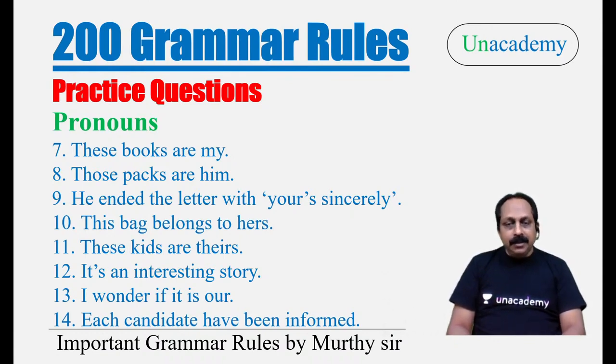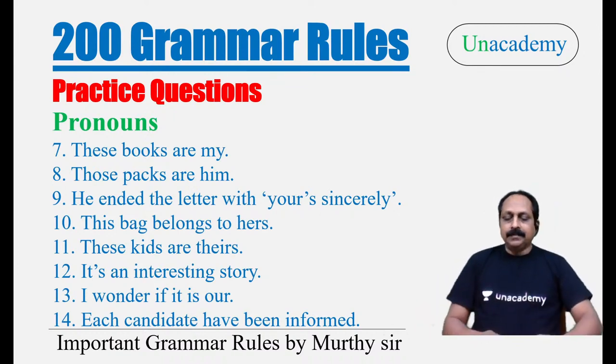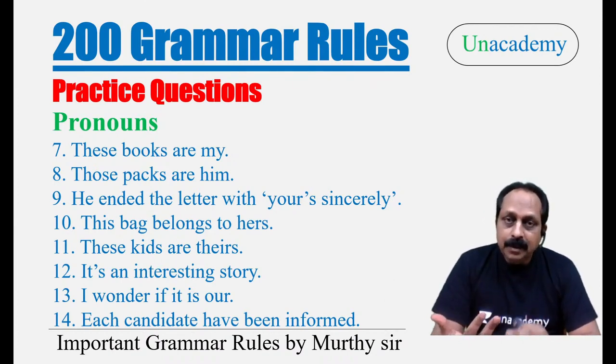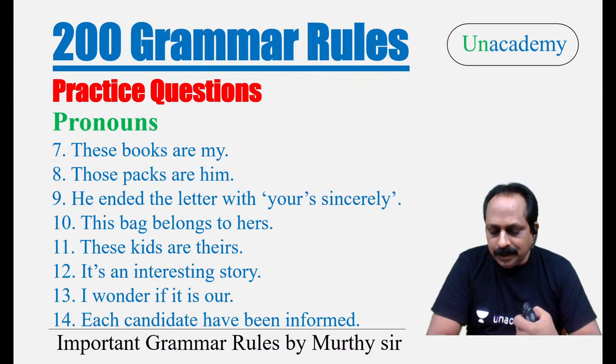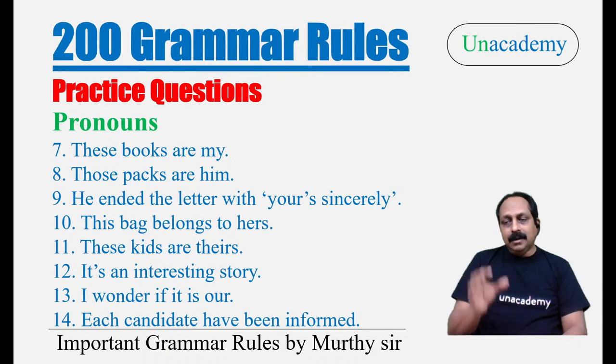Each candidate has been informed, not have been informed. Now, if you have a question regarding these rules, please ask me. I will give a few seconds. The four rules you have got today: indefinite pronoun, distributive pronoun, possessive pronoun, and the demonstrative pronoun. If you say there, you have to use a noun. What is the reason? Theirs is purely a pronoun, but after there, you have to use a noun. You don't see the noun there.